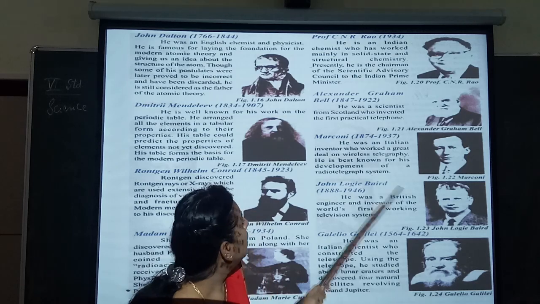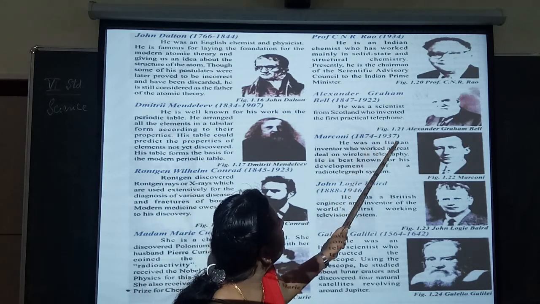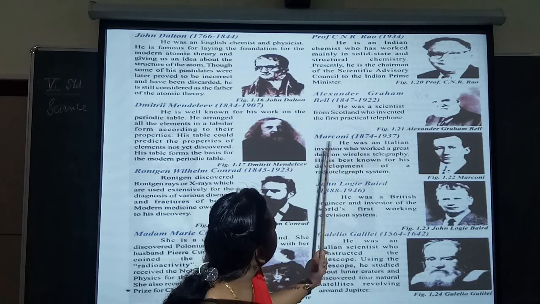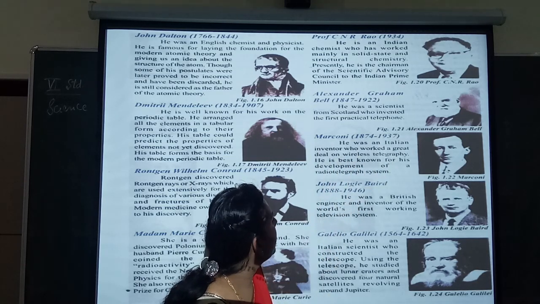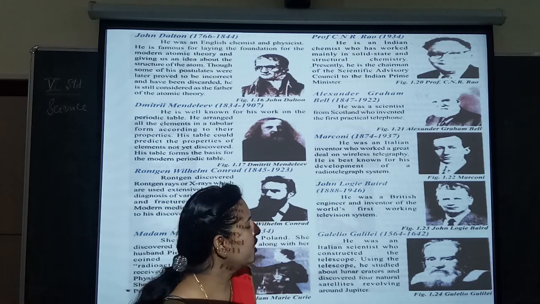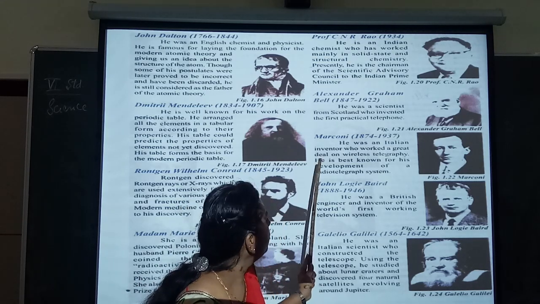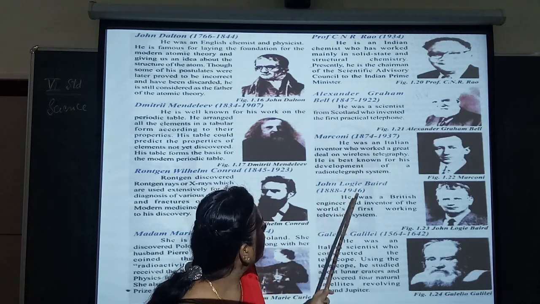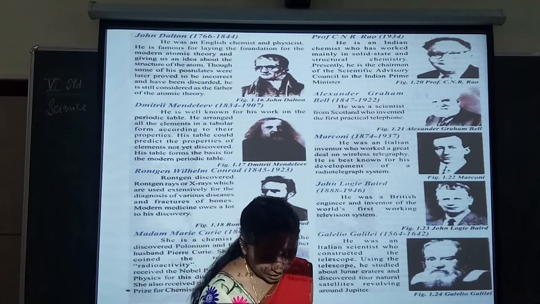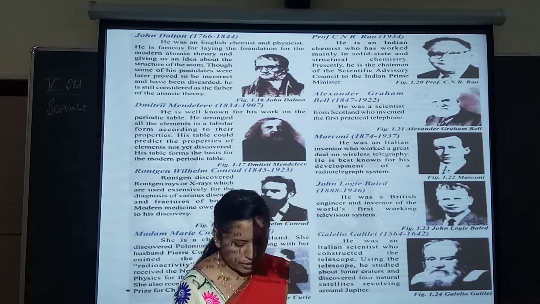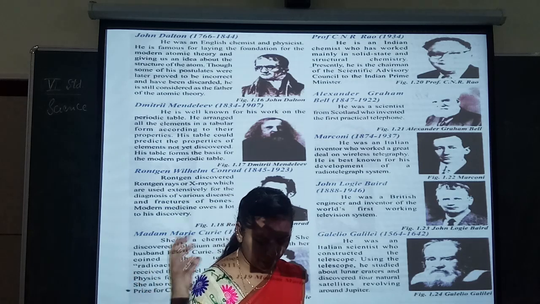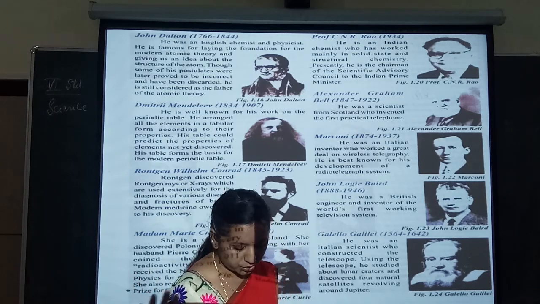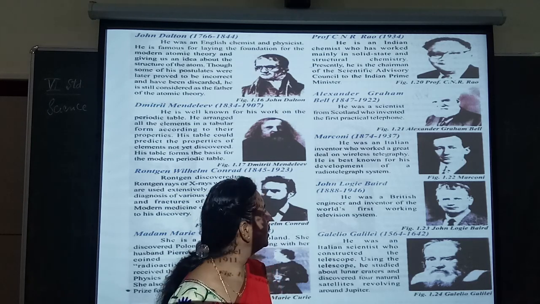Marconi, 1874-1937. He was an Italian inventor who worked a great deal on wireless telegraphy. Wireless telegraphy is nothing but a radio. He is best known for his development of the radio telegraphy system. And he established wireless communication across the Atlantic employing radio waves of approximately 300 to 3000 meters wavelength in